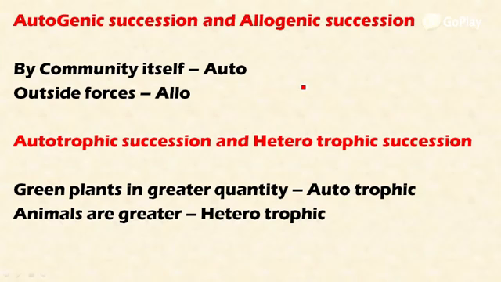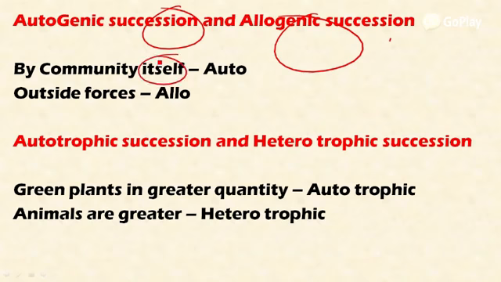So that is about primary and secondary succession, and there are different types of successions within this. That is called autogenic succession and allogenic succession. Here, if the change is brought by the community itself from its own ecosystem, that is called autogenic succession. If the forces of change are brought from outside the ecosystem, maybe from another ecosystem, that is called allogenic succession.